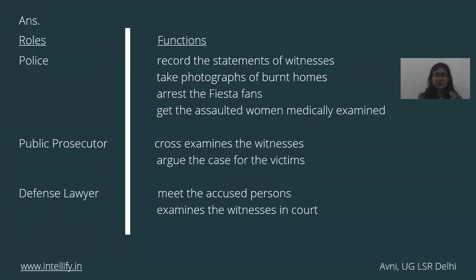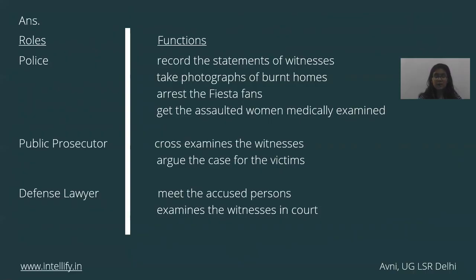Here are the roles and these are the functions. So number 1, we have police, and functions are: police records the statements of witnesses, takes photographs of burnt homes, arrests the Fiesta fans, get the assaulted woman medically examined. So these are the roles for the police. Now we have public prosecutor. Now the job of public prosecutor is to cross-examine the witnesses, argue the case for the victims.